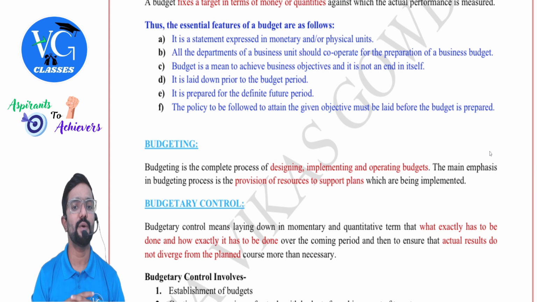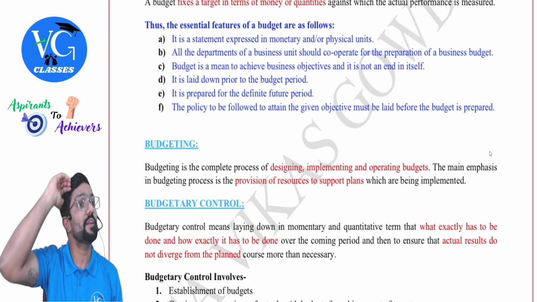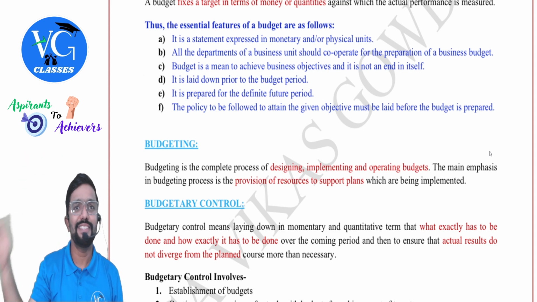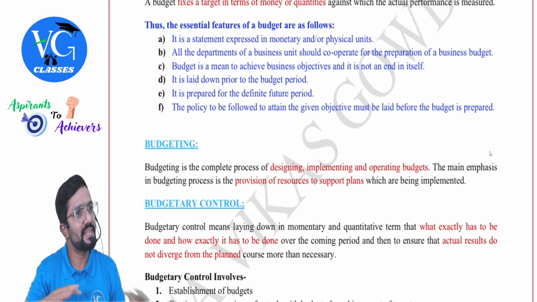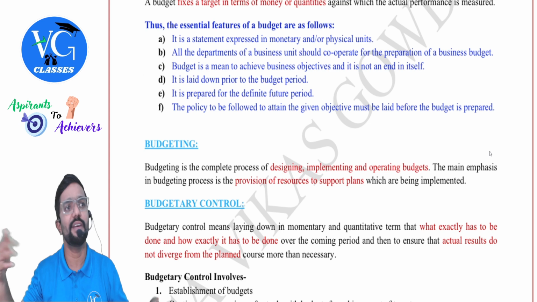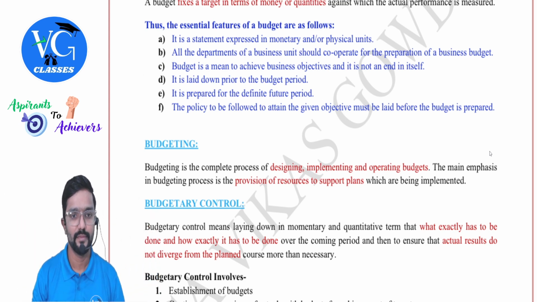Next, budget is a means to achieve business objectives and it is not an end in itself. Sir, budget is like a shortcut. Business will always have a vision and mission. Correct? They will also have an objective, which is for a very long period. Now, budget is for 1 year, 1 quarter and so on. Sir, once a budget is achieved, is it the end? No. Again, for the next period, we will set a new budget. We will start working as per that.